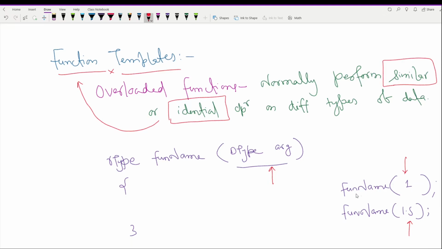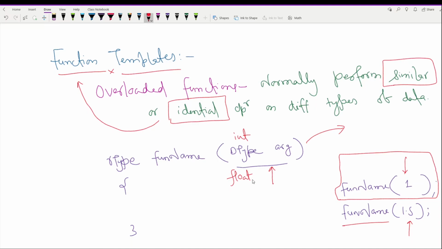So it means for this call, there will be a new definition of this function which will handle this integer type here. And for this call, as it's float, this function will have a separate copy having float as the data type here, right? So in these two calls, we have two copies. Both function overloading and templates are examples of polymorphism features of object-oriented programming.